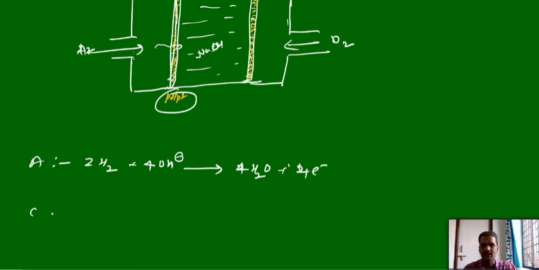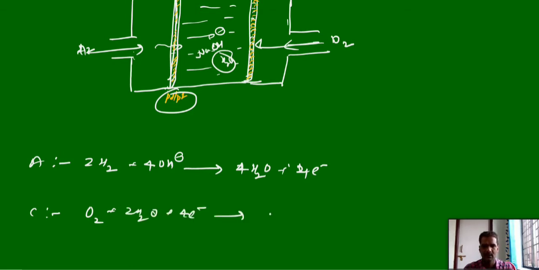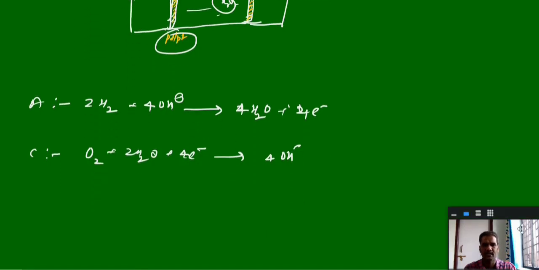And the chemical reactions at cathode, we will pass oxidizer from the cathode side. Here when you pass hydrogen, it reacts with this OH minus and releases electrons, and these electrons can be captured by this cathode, where if you pass oxygen, that oxygen can react with the produced water and electrons. It can give the hydroxide. This is the chemical reaction that can take place at cathode.